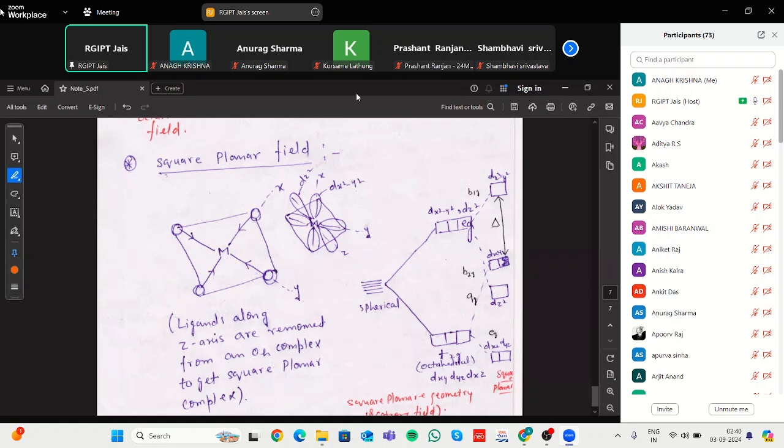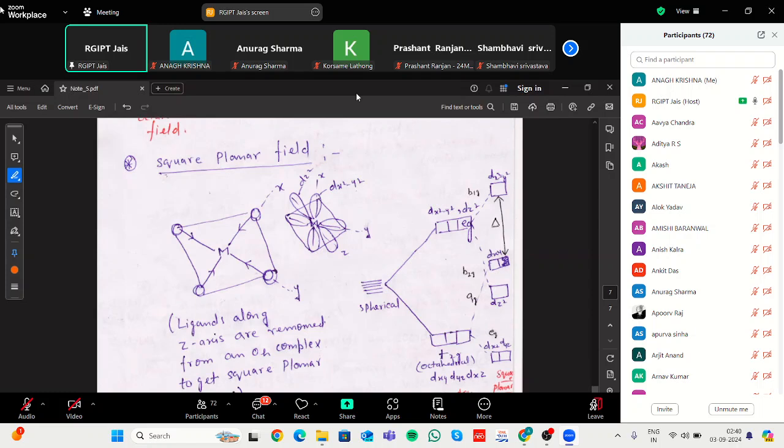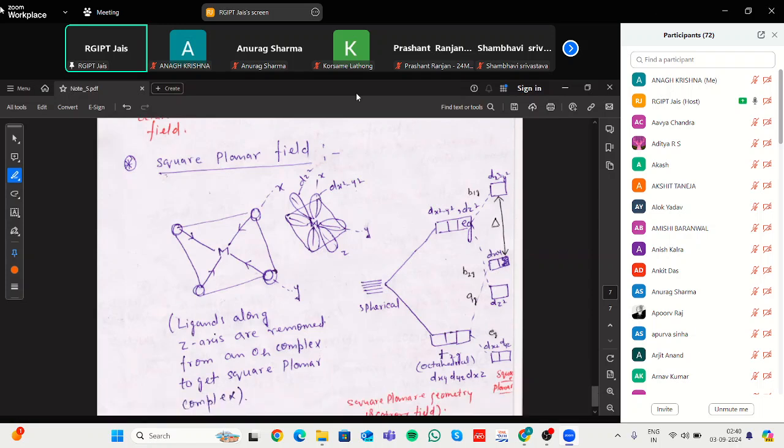In case of structural isomers, it can be further divided into 4 or 5 categories, such as solvate isomerism or ligand isomerism. These are the different types of isomerism. Then stereoisomers, which have different spatial arrangement, either in the form of cis or trans.